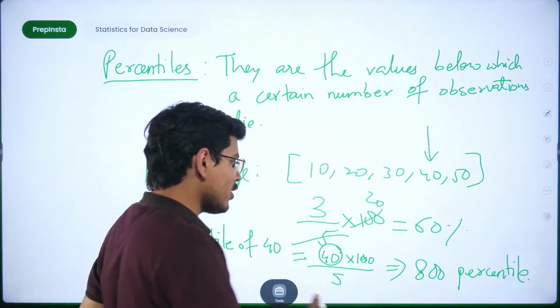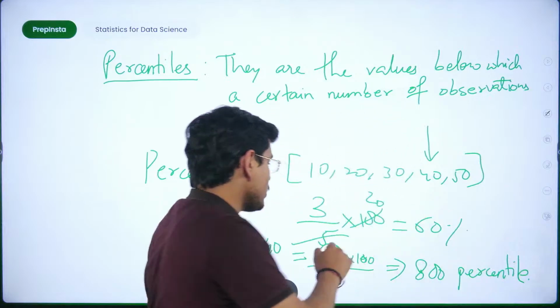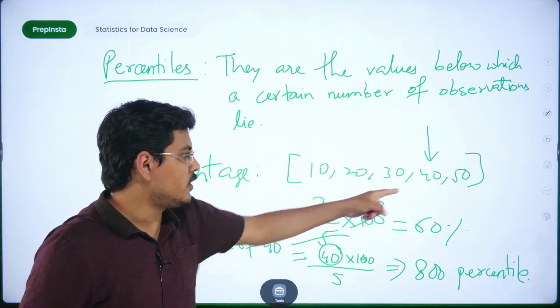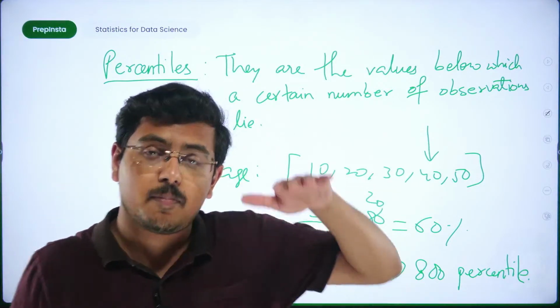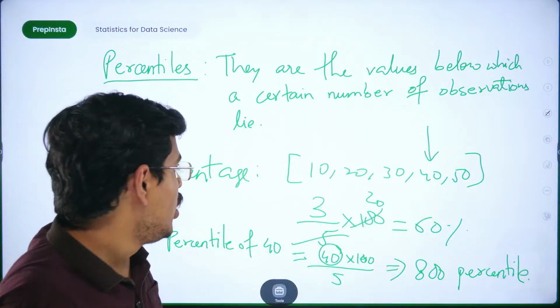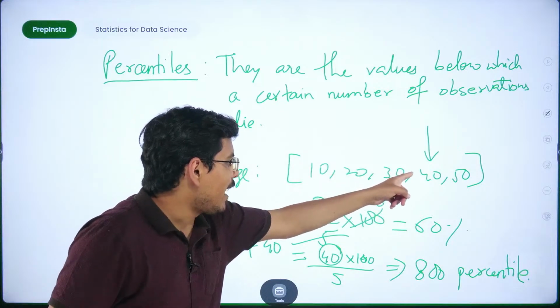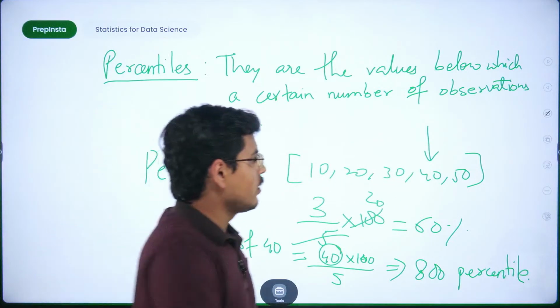Exactly. It's not. Because here what we tried to do was compute the exact value of this particular data point. We want the percentage of values which are lesser than it, so we do not need its exact value. What do we need now? The values which are lesser than this particular data point.